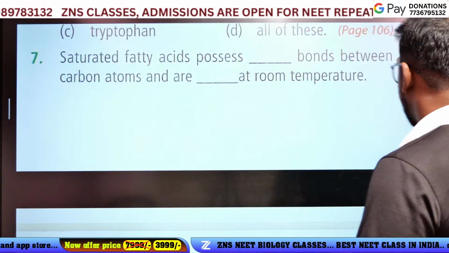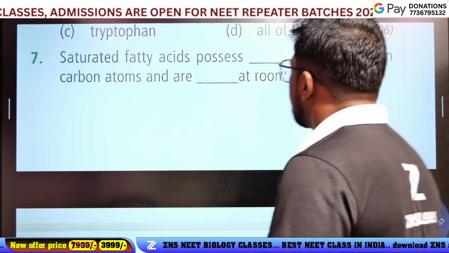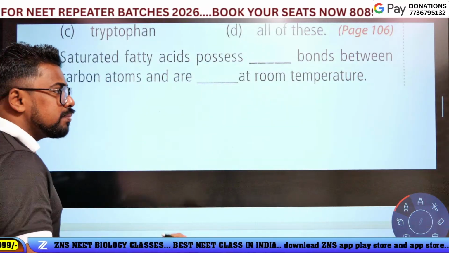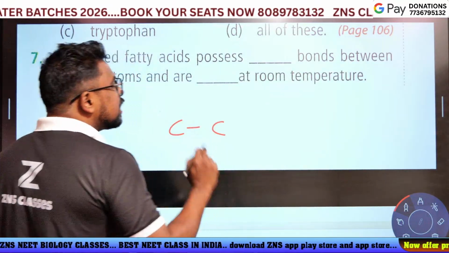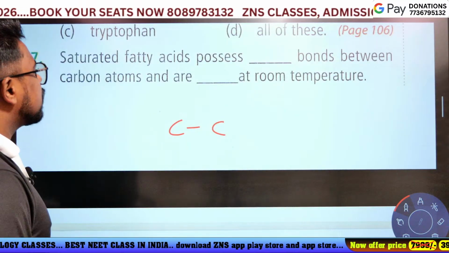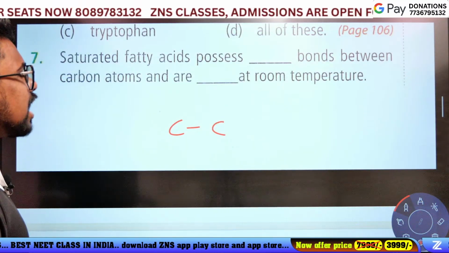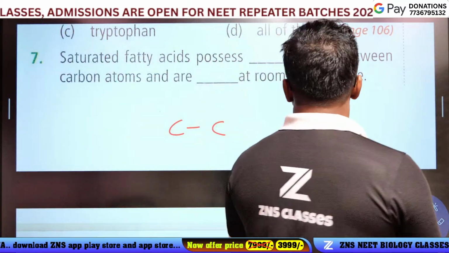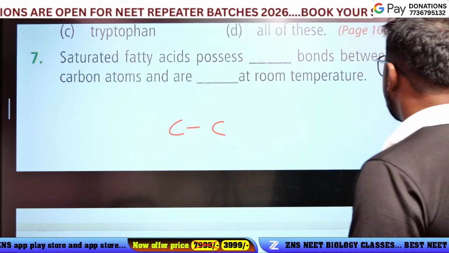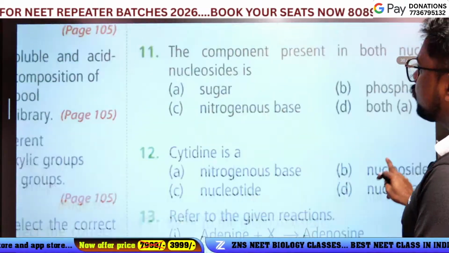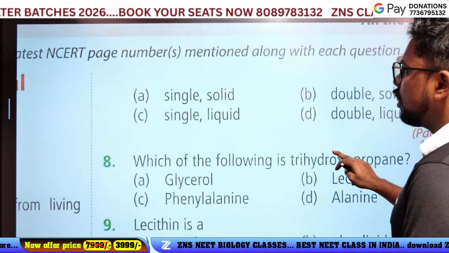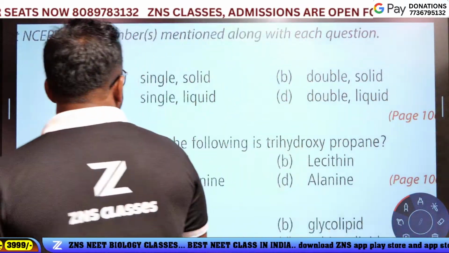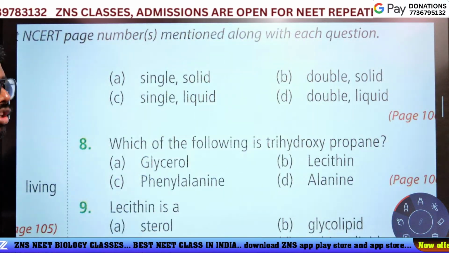Then this question. The saturated fatty acid contains which bond? The carbon-carbon single bond between carbon atoms, and at room temperature it is a dash. Does a saturated fatty acid contain a carbon-carbon double bond or a single bond?